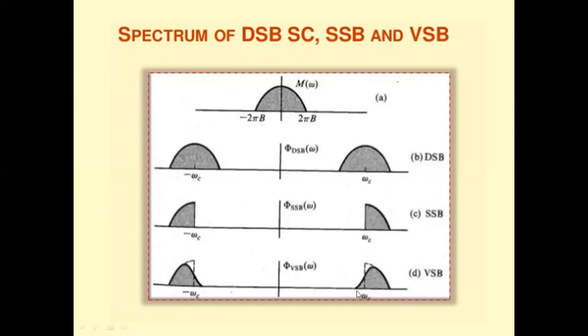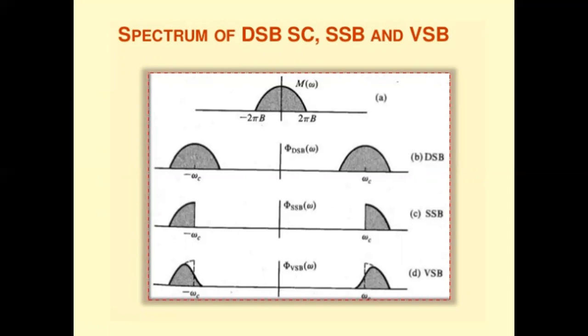The bandwidth occupied by the VSB signal is a small vestigial bandwidth, slightly higher than SSB but less than DSBSC. And hence we say that VSB modulation is a compromise between DSBSC and SSB modulation.